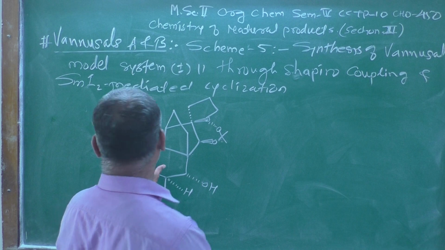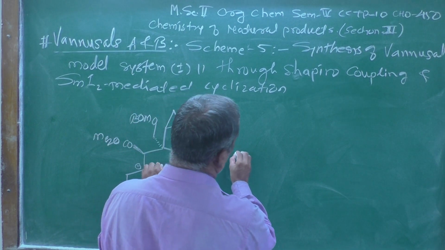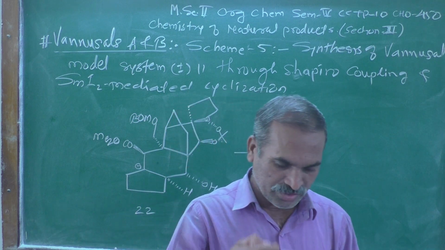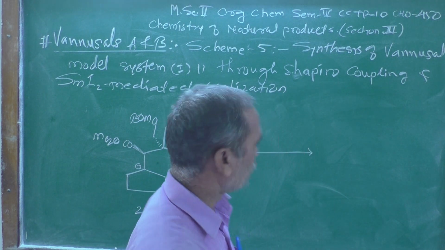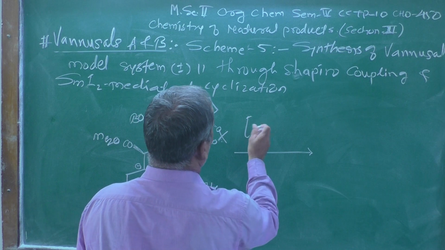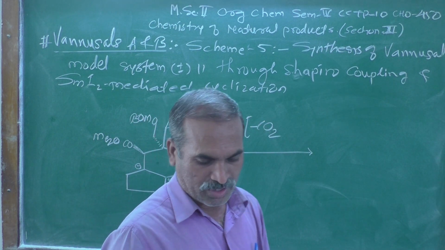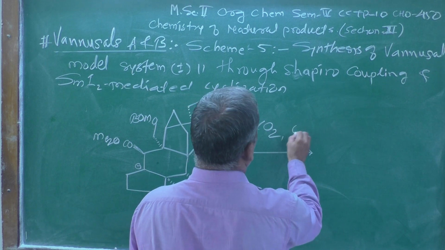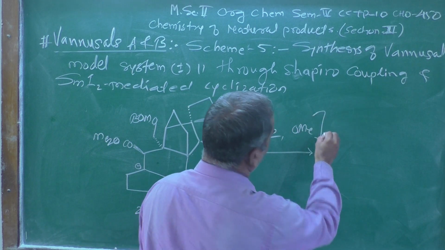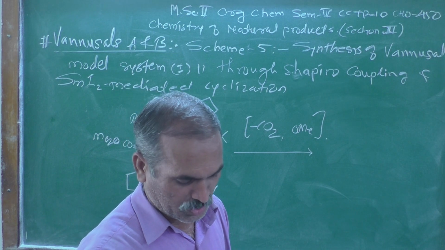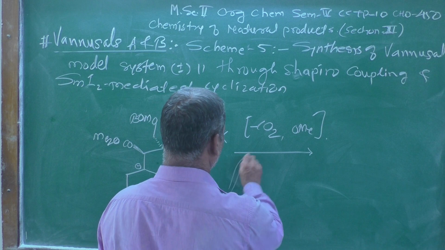Now when we got the structure number 22, further it is treated with the reagent, so after that there will be decarboxylation, CO2, carbon dioxide, and then the methoxy group Me is eliminated, and this type of process is known as beta elimination.